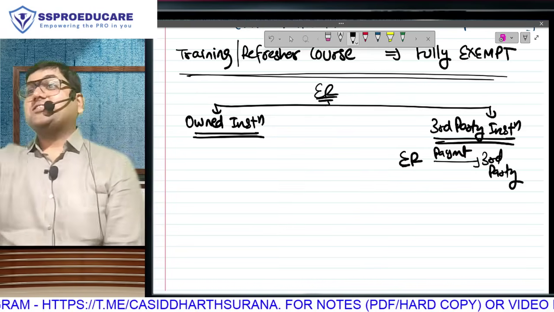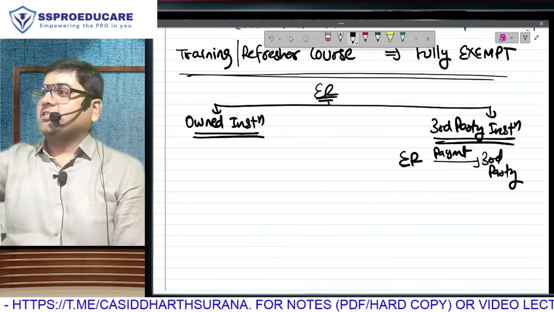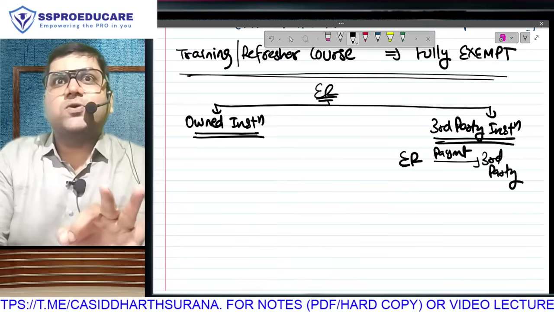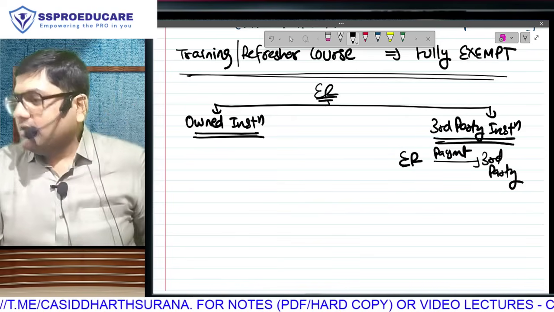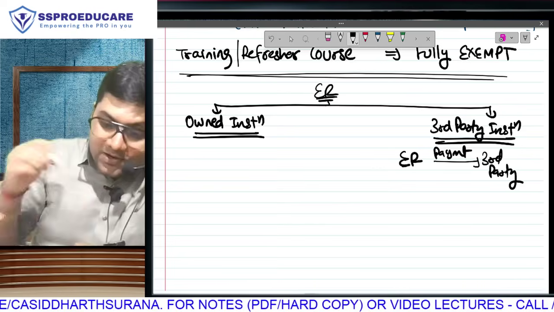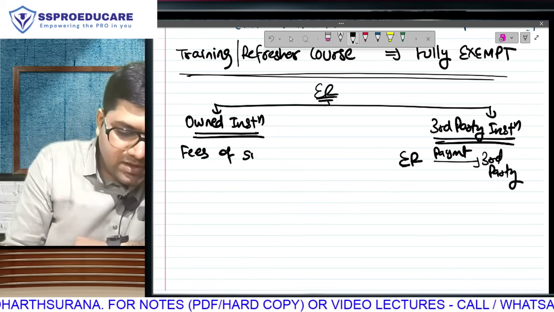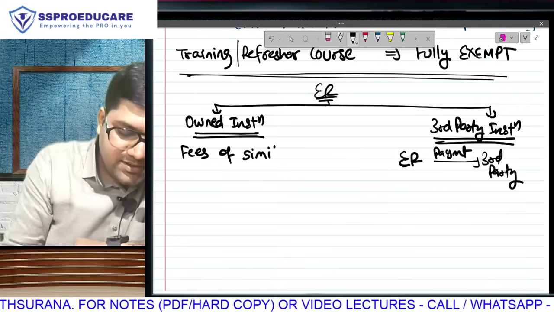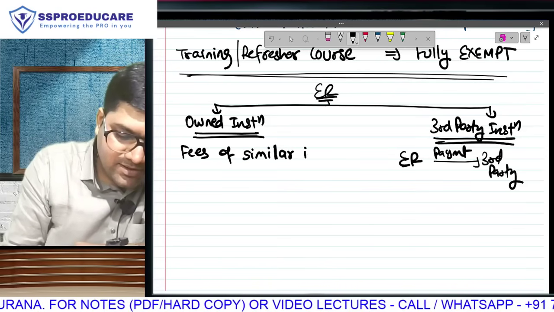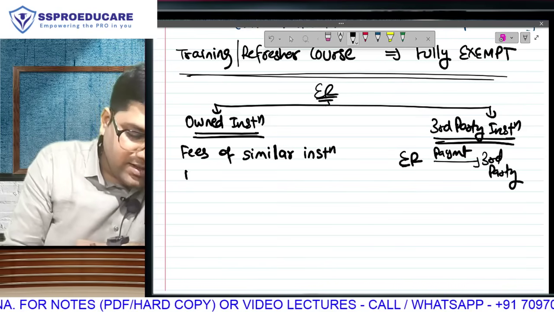That's not the answer. देखो सबसे logical answer is fee charged to other students. I think you have understood. Most logical answer. You know what is their answer? According to them, it is fees of similar institution in nearby area.